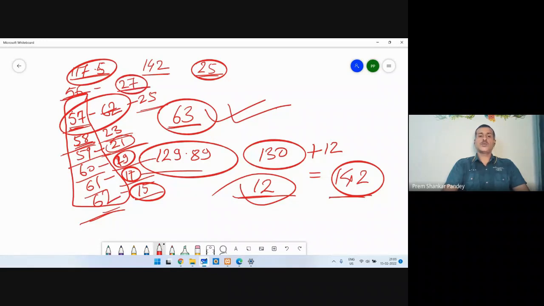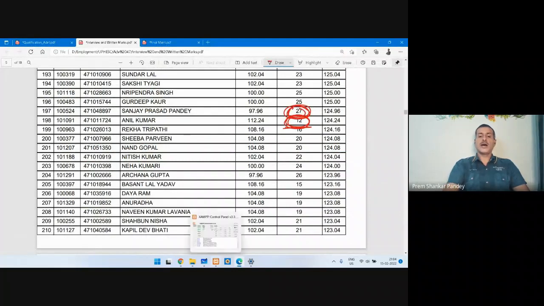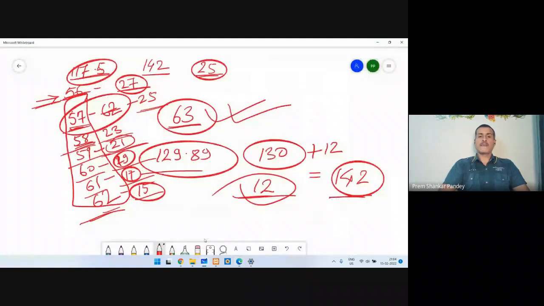So to give hope to all those candidates who have got 56 marks, you too have some probability for selection, but only in the case you get 27 marks, because you can see that the maximum marks given by the commission in the last was 27, not beyond that. So I can give hope to all the candidates who have got 56. I will stick to 57, but I won't break the heart of the candidates who have got 56 marks.